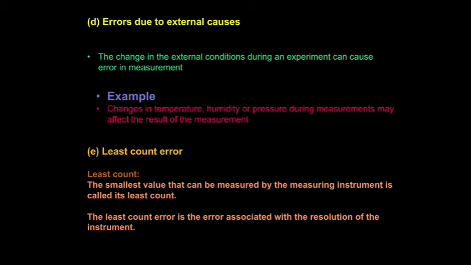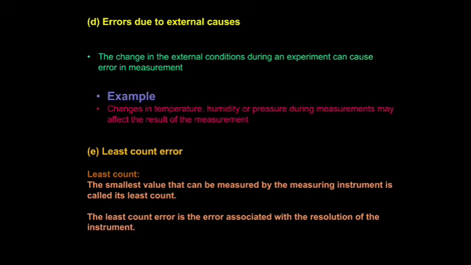The change in the external condition during an experiment can cause error in measurement. The change in external conditions like temperature, humidity, pressure can affect a measurement. Because of that effect, errors arise. That error is what we call errors due to the external causes.